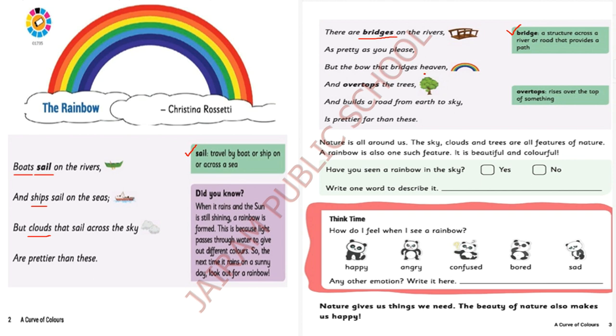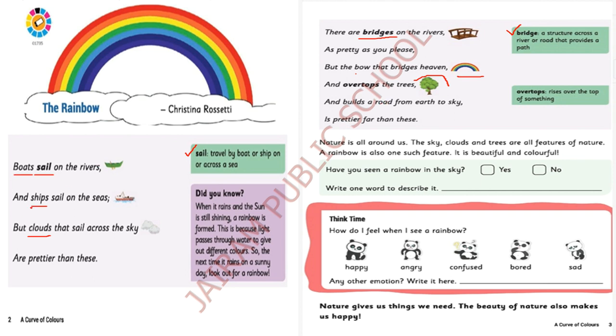But the bow that bridges heaven, rainbow is the bow that bridges the heaven and overtops the tree. The rainbow overtops means very high. Okay, high above the tree, and builds a road from earth to sky. The rainbow builds a road from earth to sky, and is prettier than this.